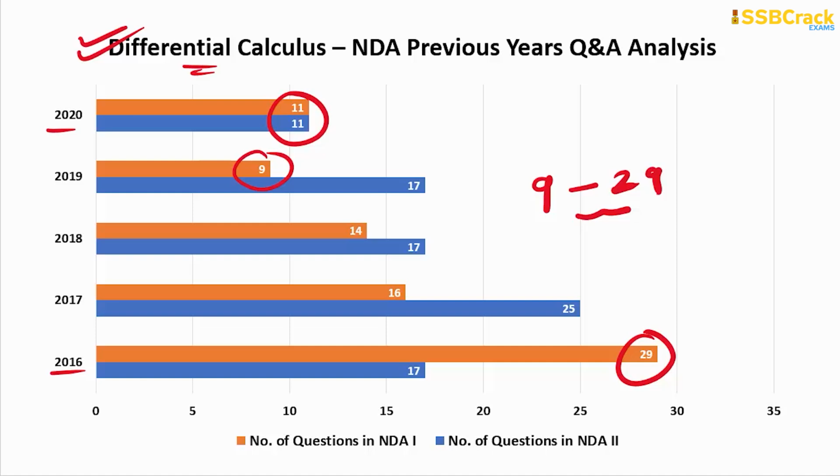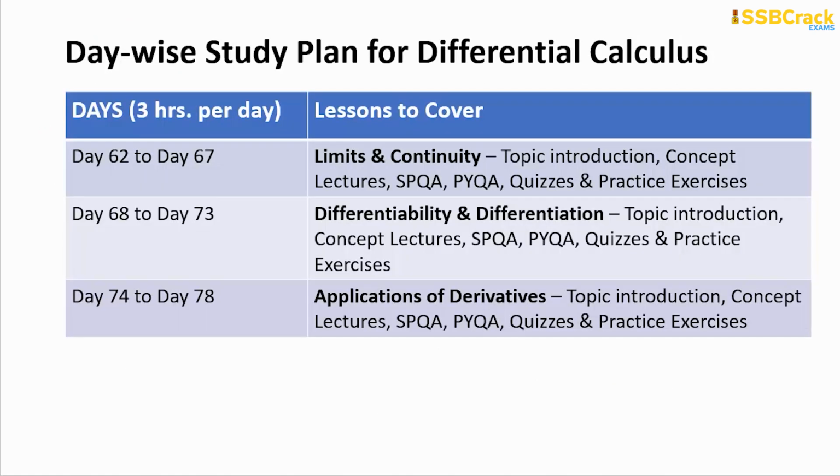So you have to prepare for this topic as well. So here is the preparatory plan for you when you are left with the last 180 days of your preparation for the upcoming NDA written examination. So sit 3 hours per day dedicatedly for NDA Mathematics preparation, and from day 62 till day 67, prepare for the topic limits and continuity by going through topic introduction, concept lectures, SPQAs, PYQA lessons, their study materials, attempt the quizzes and practice exercises.